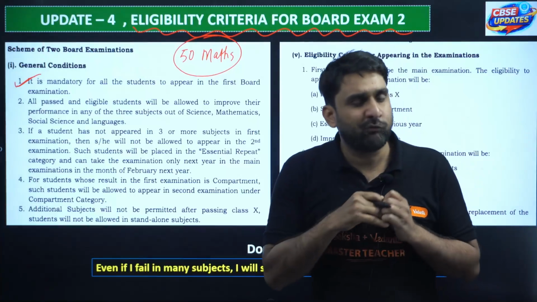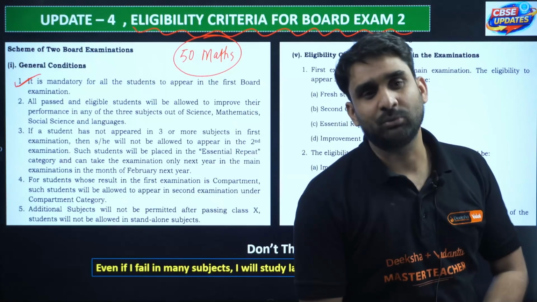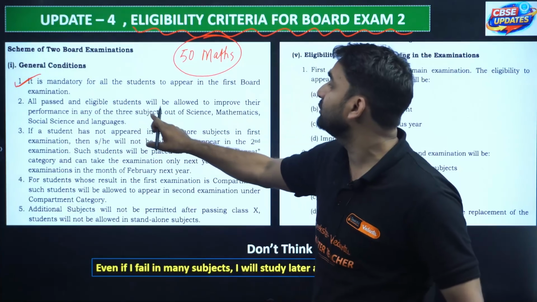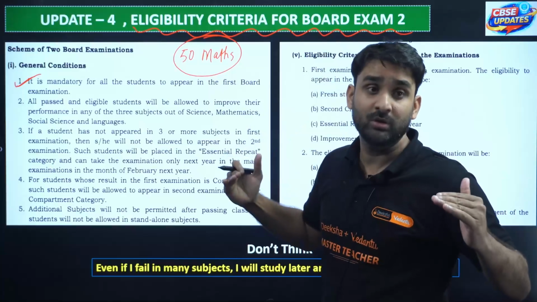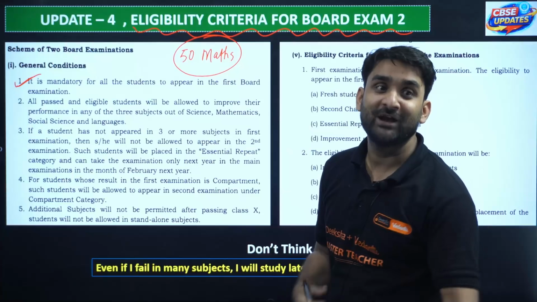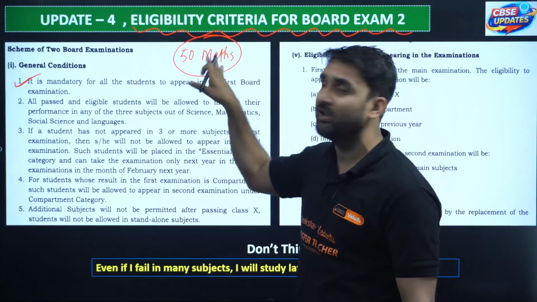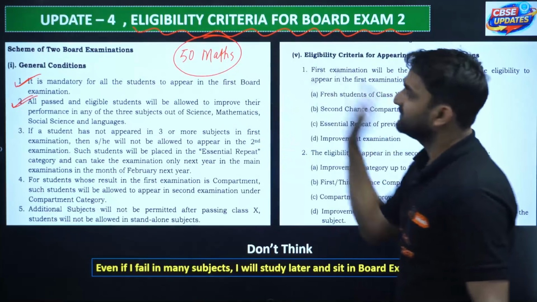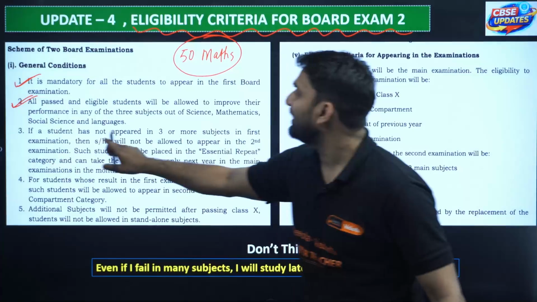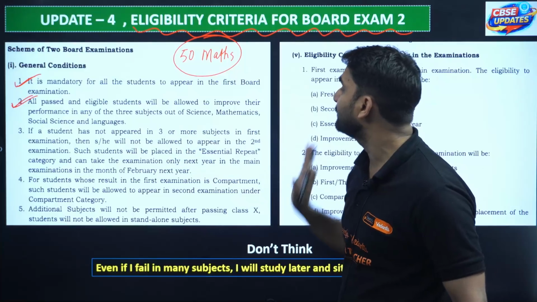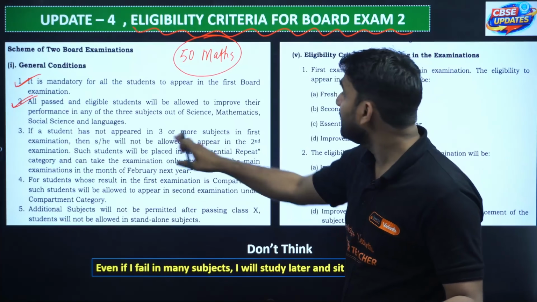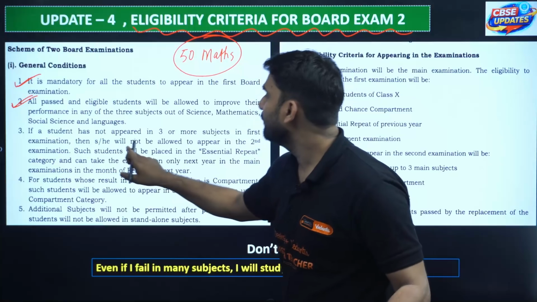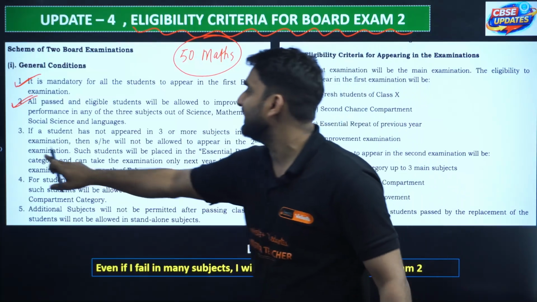After preparing fully well, you can appear in board exam 2 to get good marks in your particular subject, right? So all passed and eligible students are also allowed, yes, to get your desired marks. If you are not satisfied with the marks you got in board exam 1, you can sit in board exam 2 also. Now third, if a student has not appeared in 3 or more subjects in the first exam, he or she will not be allowed to appear in the second exam.